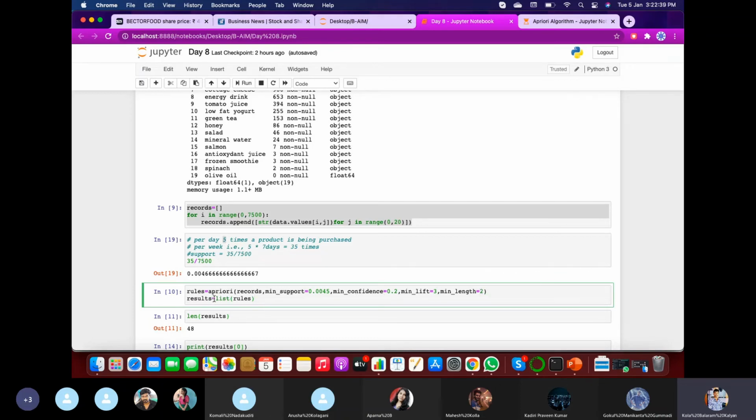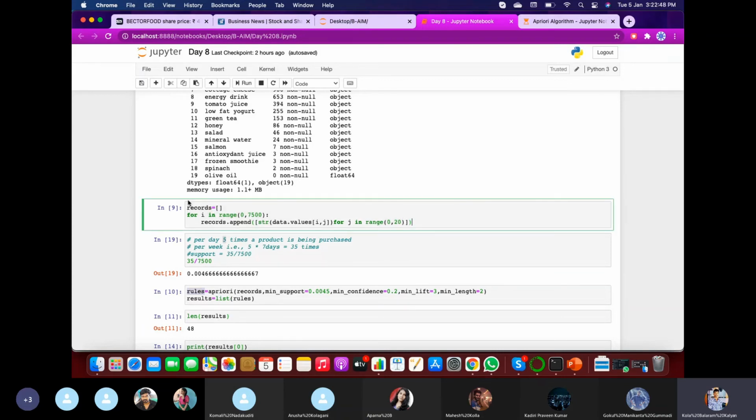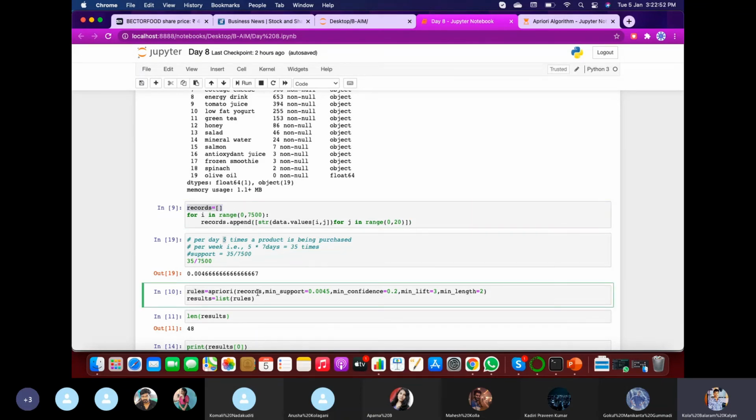So the results in the rules list will be stored. All the iterations which we have appended in the records list will be subsetted with minimum support of 0.0045, minimum confidence of 0.2 and lift of 3, and only in combinations with other products, that is, a minimum of two products need to be purchased by every customer.